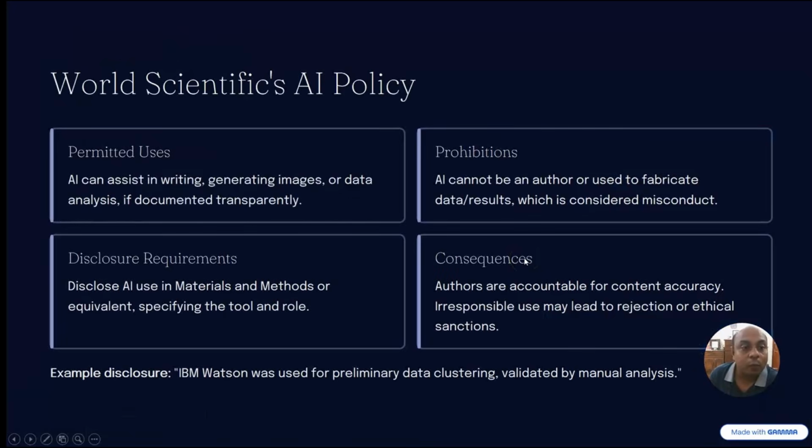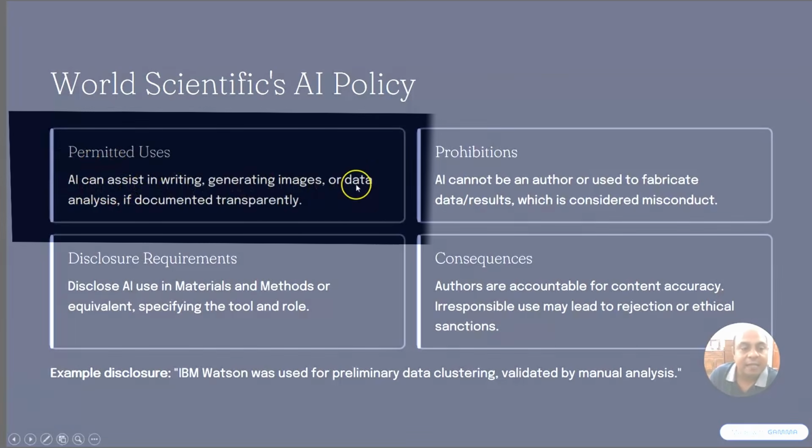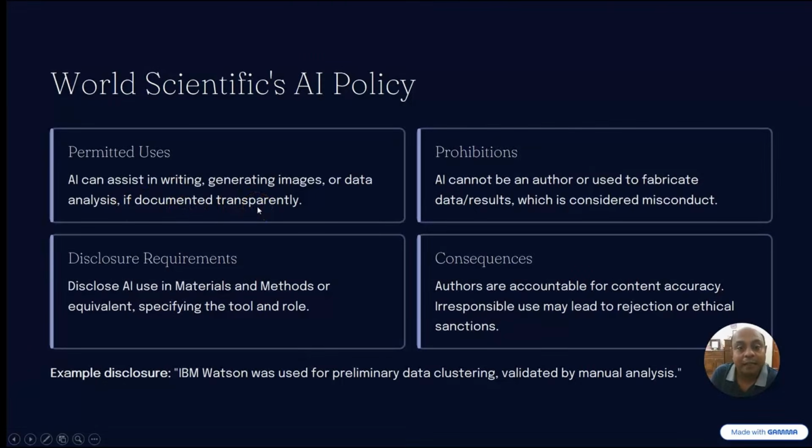Now, finally, we have the World Scientific AI policy, and you can see that AI can assist in writing, generating images, and data analysis if documented transparently. So here as well, it allows you to publish your research article with the help of AI for writing, generating images, and data analysis with documented transparency.